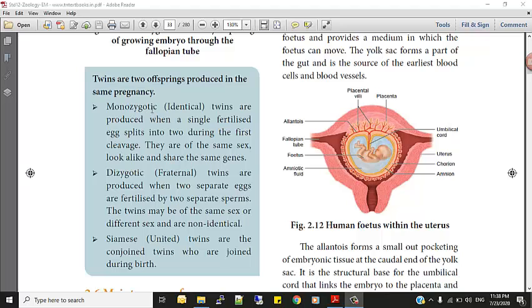So the twins formed from one zygote. Okay, and further it splits into two during the first cleavage. And those twins are of the same sex and look alike and share the same genes. And that is why we can able to see them very identical.